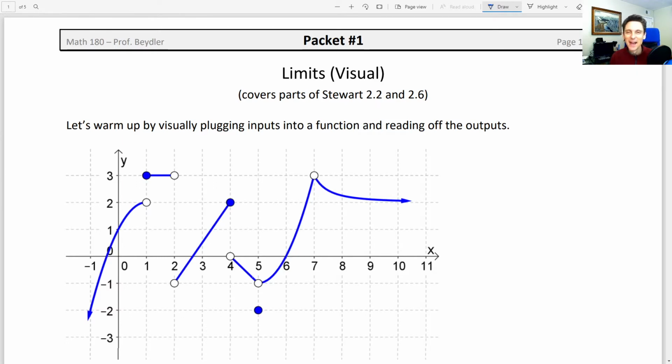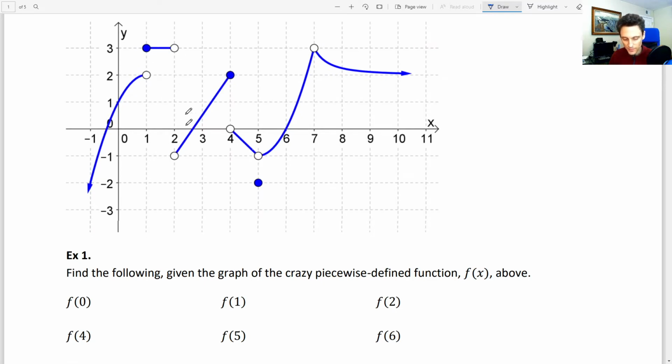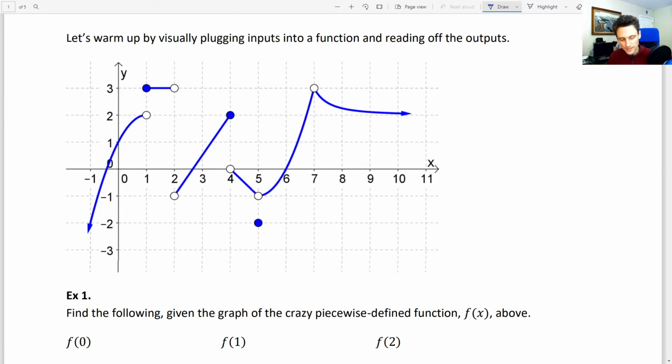All right. So I think it's best to ease into this by first reviewing what it means to plug something into a function. So here for example 1, we've got this piecewise defined function. So it consists of these many different pieces. And we're asked to find or evaluate the function at these given x values. So find f of 0, which means plug x equals 0 into the function and figure out what the output is, what the y value is.